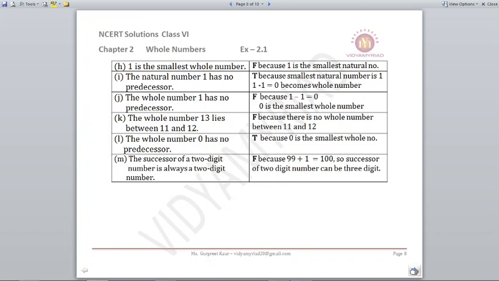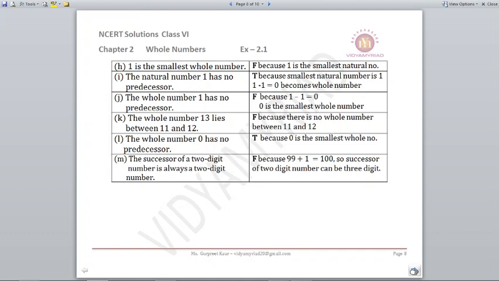K part, the whole number 13 lies between 11 and 12. Now what comes after 11? 12. What comes before 12? 11. There is no whole number between 11 and 12. It's a straight counting, either plus 1 or minus 1. So the answer is false. L part, the whole number 0 has no predecessor. True, because 0 is the smallest whole number.